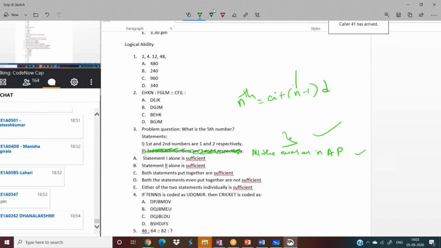n minus 1 into d. What do you want? The fifth number. So n equal to 5. What is a? A is nothing but the first number. Here it is already clearly mentioned, no? The first one is 1. Okay, I got a value also, a equal to 1.